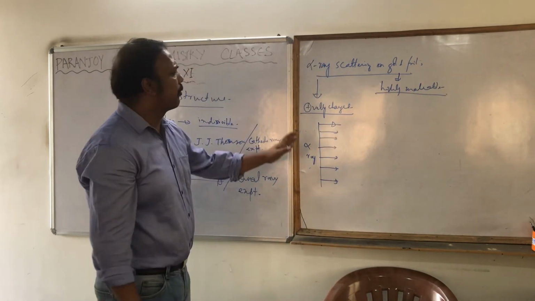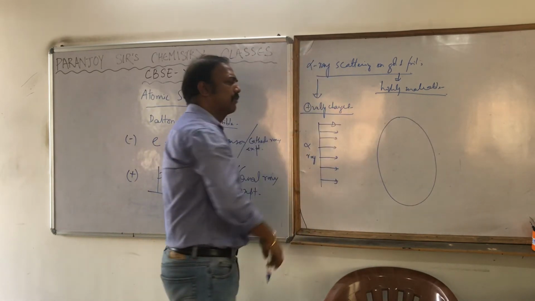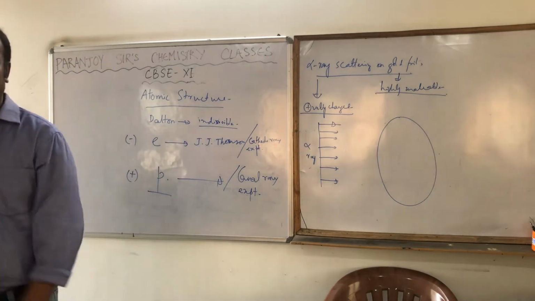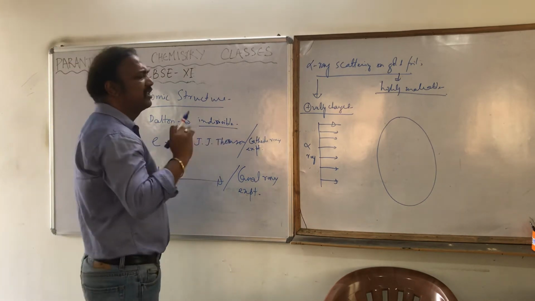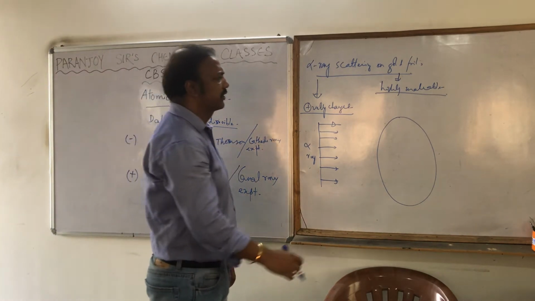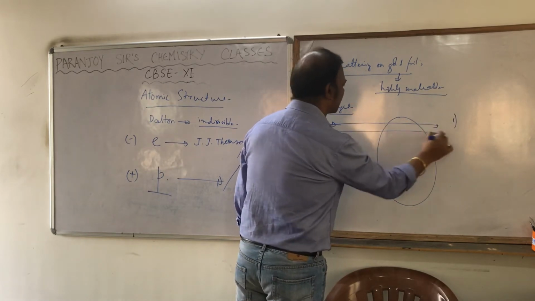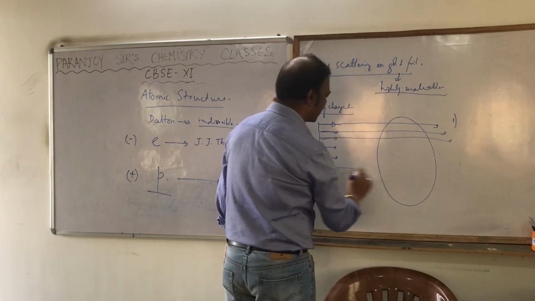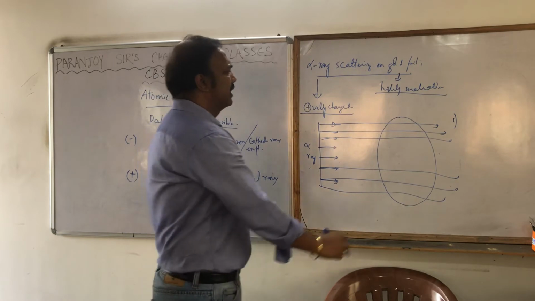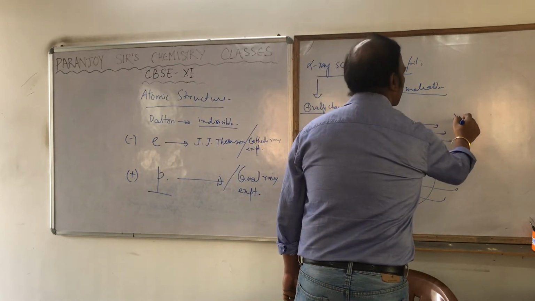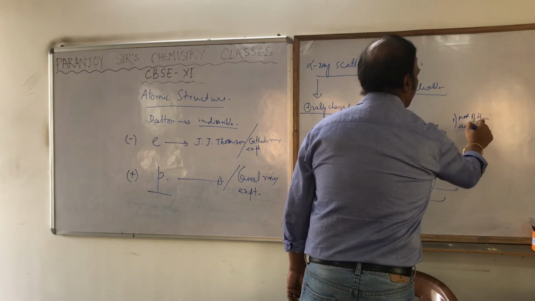He bombarded these alpha rays on a gold foil. Suppose this is one atom of gold. He bombarded these alpha rays and observed mainly three things. First, most of the alpha rays are just going through. Most of them are just passing through it. That's the first point.